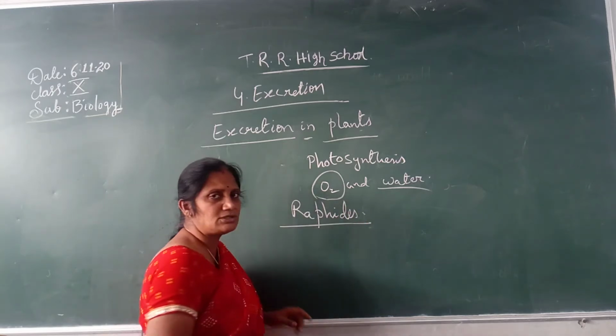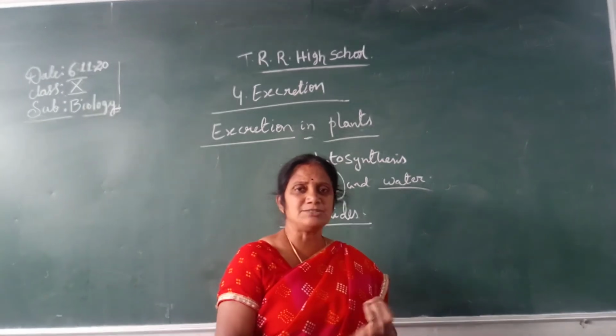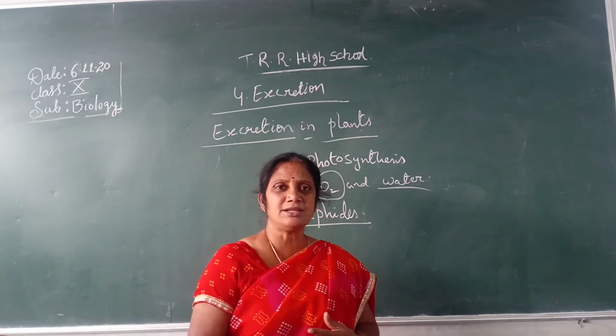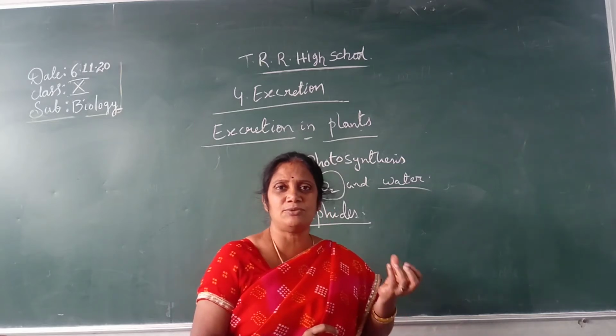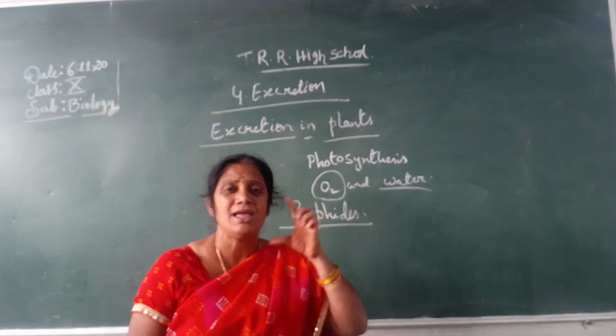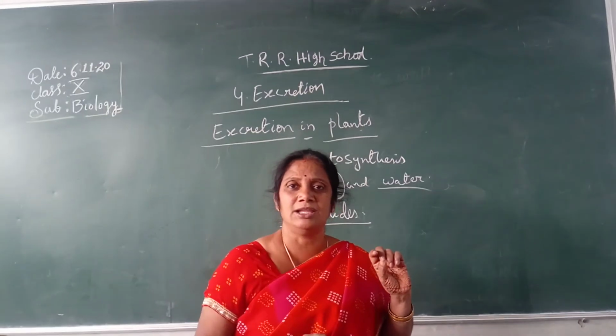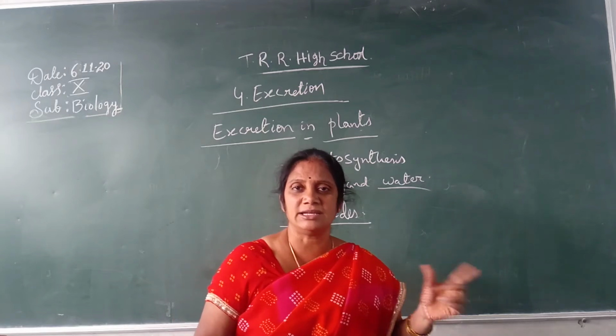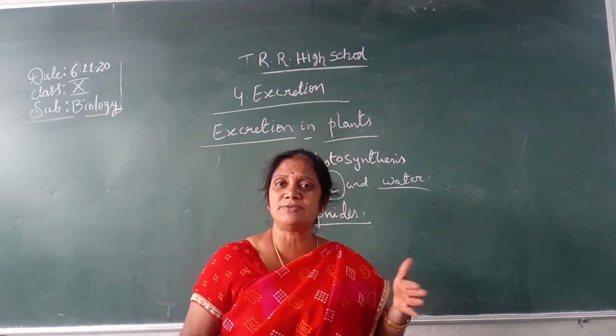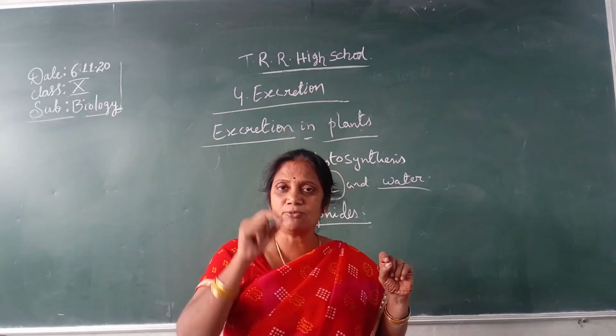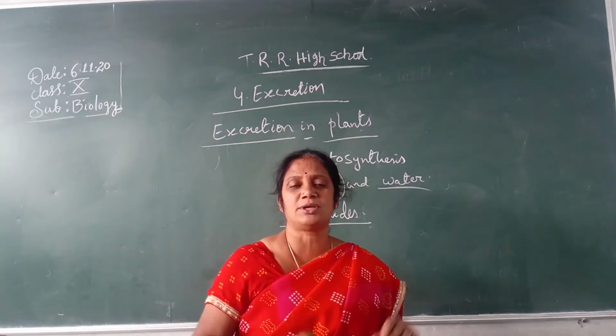Then there is guttation. When you wake up in the winter season and observe the leaves, you might have seen small drops on the leaf. That is called guttation. The excretion of waste from the xylem forms small dew-like drops on the leaves.